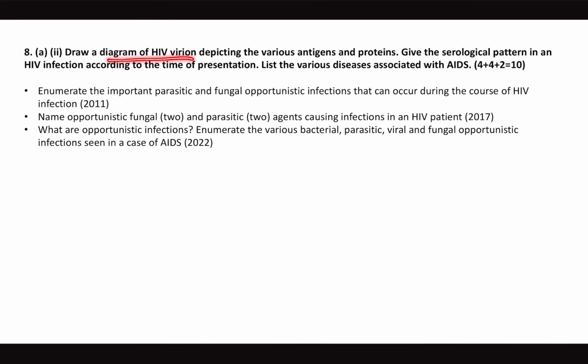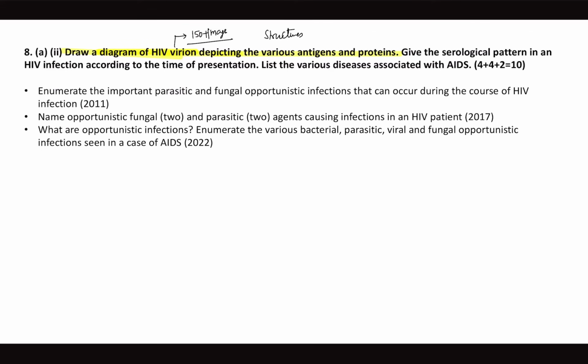And draw a diagram of HIV virion. See, we are so lucky that I was stressing, even for 2024 going batch I have shared almost 150 plus images for practice, and we did discuss in the revision batch also all the structures of each virion and how to draw it. And the question has come this time. Draw a diagram of HIV virion depicting the various antigens and proteins. Okay, very important. P24, GP180, GP120, where they are present and all. So practice, you have around 11 to 13 microorganisms. You need to know the structure of all these microorganisms, mainly viruses. When you go to parasites, you need to know the life cycles. Here you need to know about the viruses.